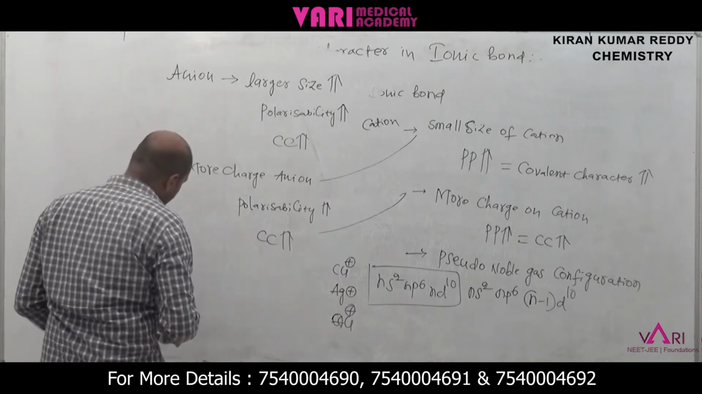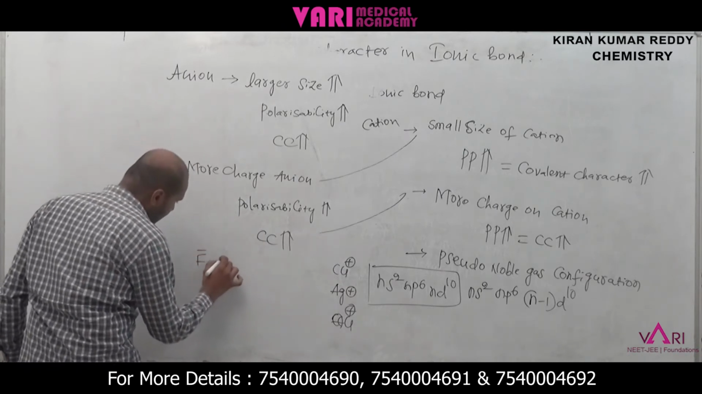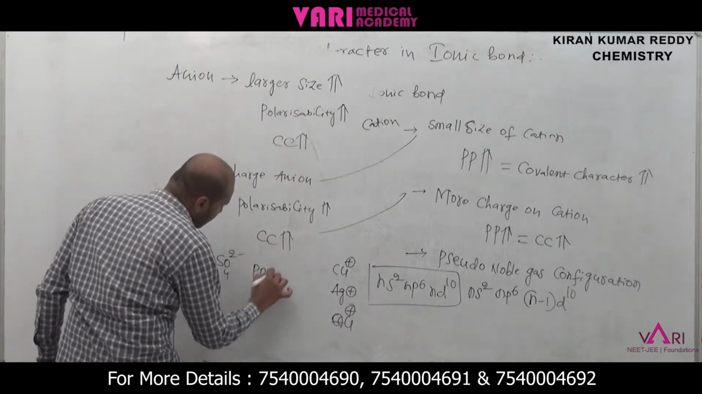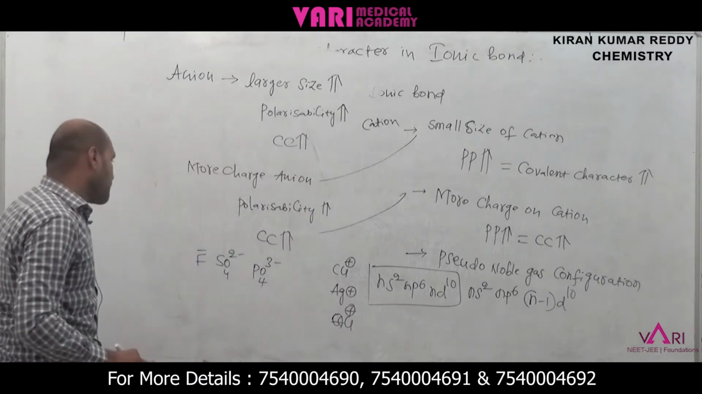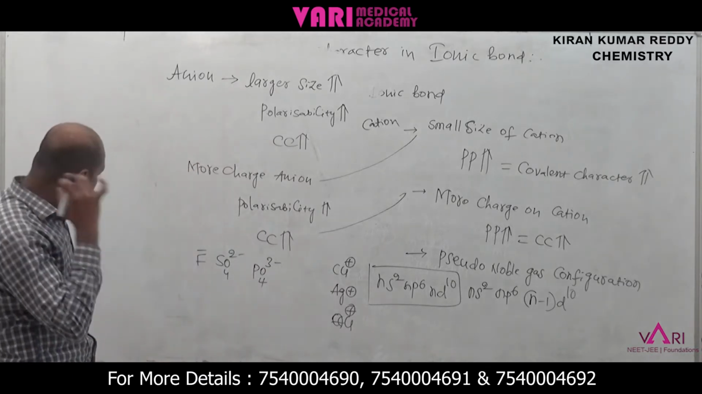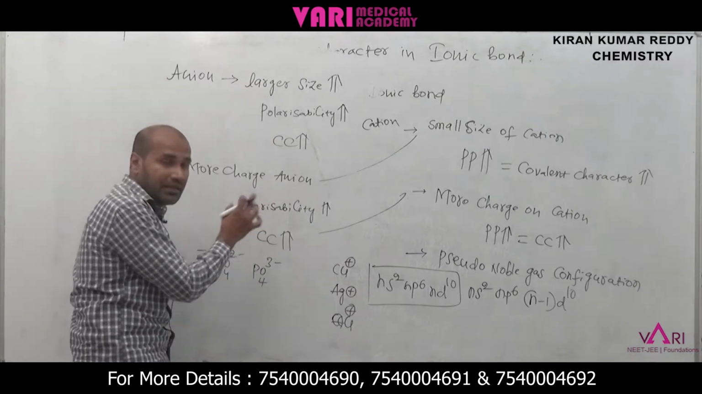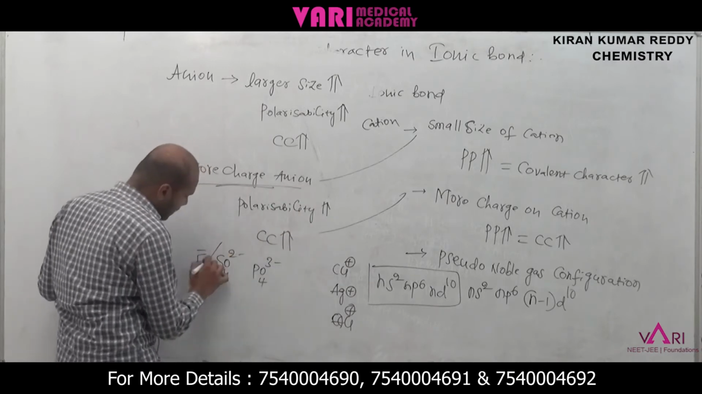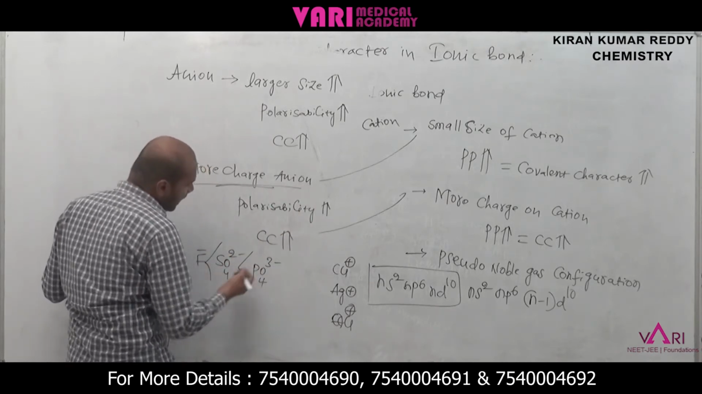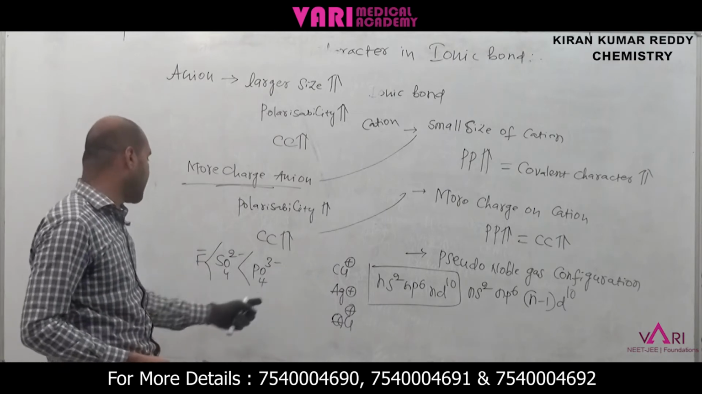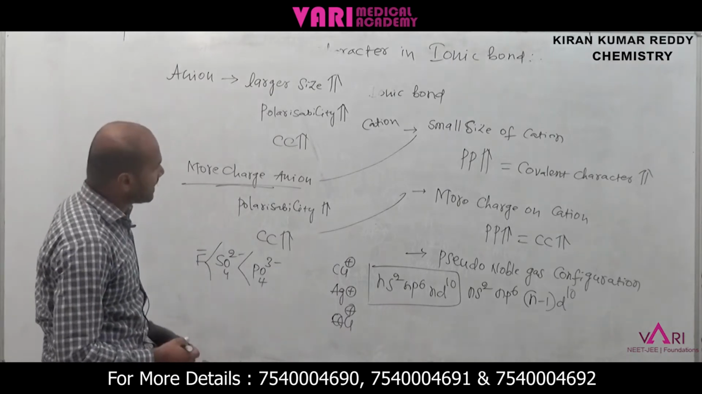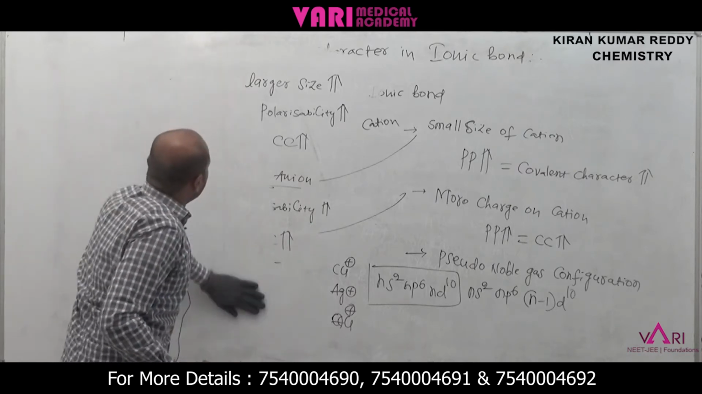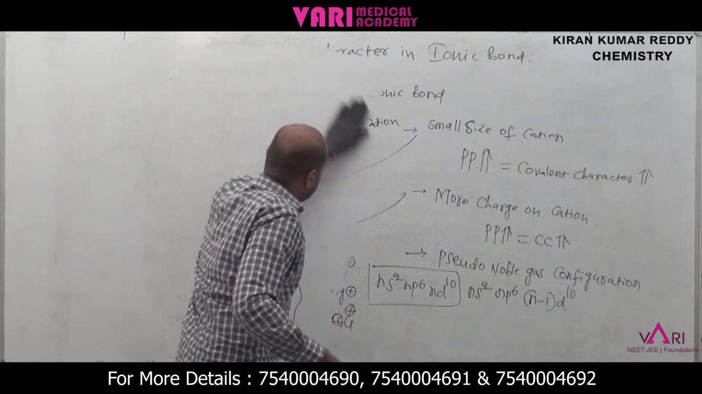If you take anions F minus, SO4 2 minus, and PO4 3 minus, which one has more polarizing power? Not polarizing power, polarizability. Which one has more polarizability? The one with more charge on the anion. That's why phosphate PO4 3 minus, then sulfate SO4 2 minus, then F minus. Now these are the important points about anion and cation.